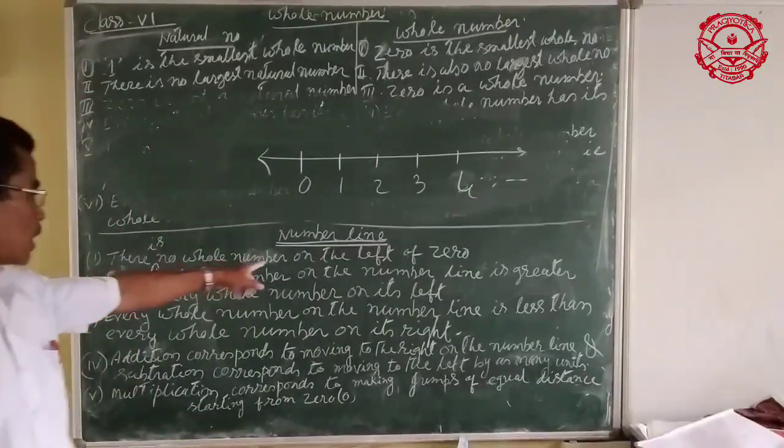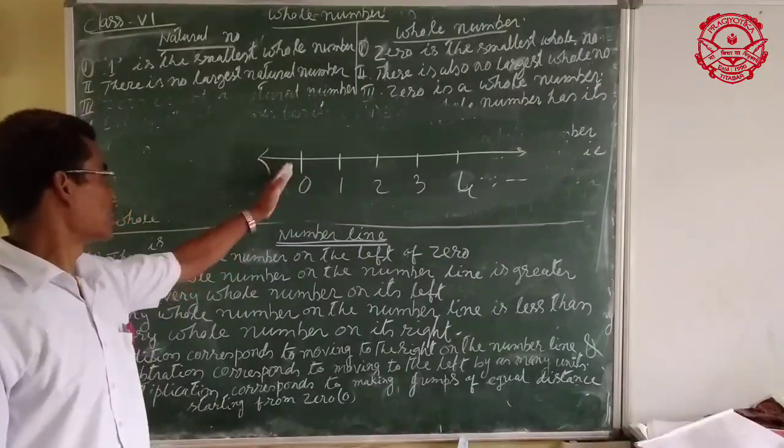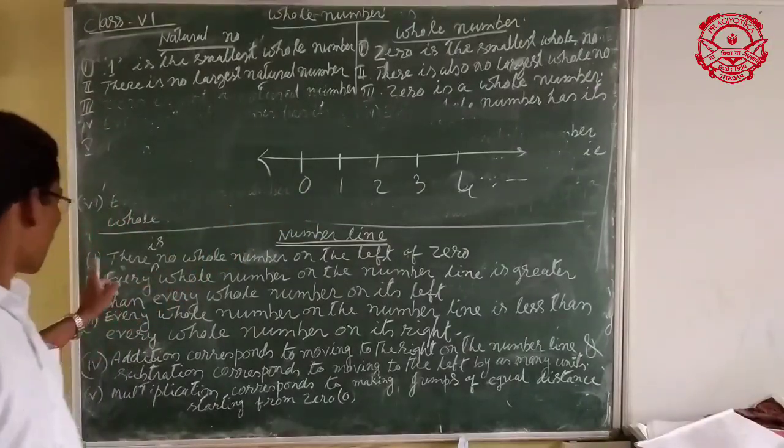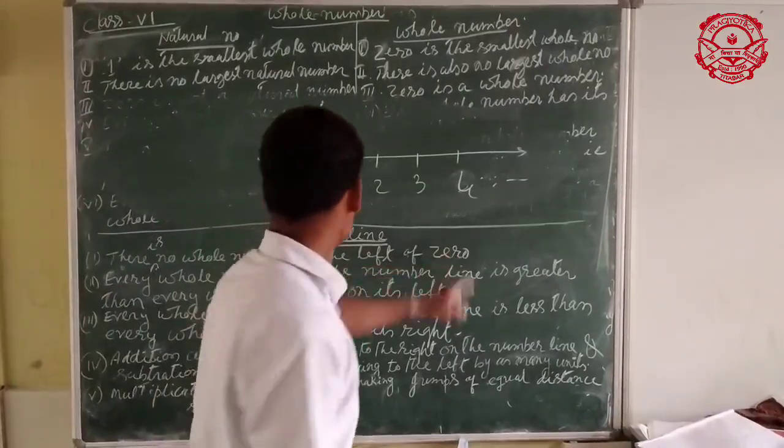So there is no whole number on the left of 0. 0 is the starting point. On the left-hand side of 0, there is no number. That's why I can say there is no whole number on the left of 0.